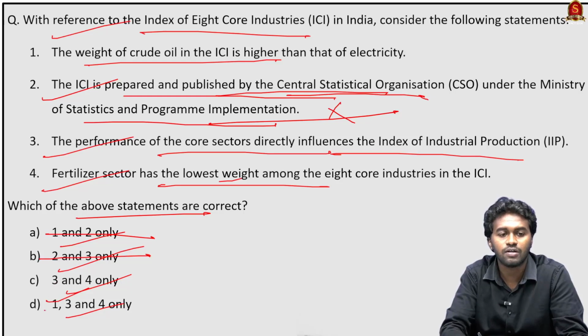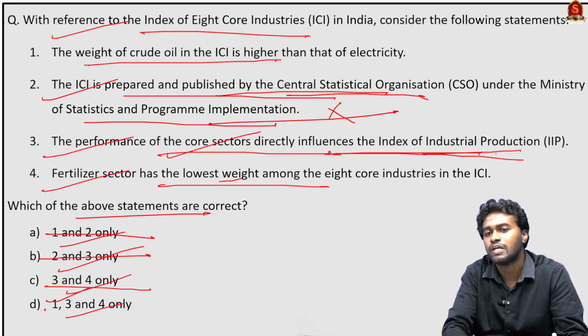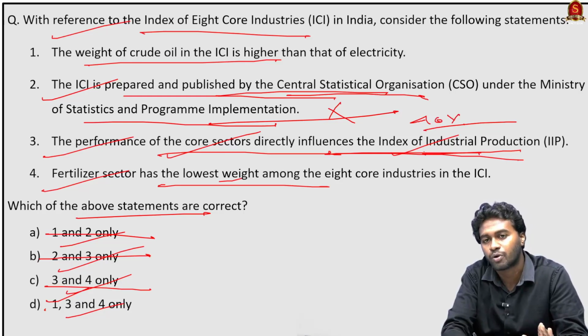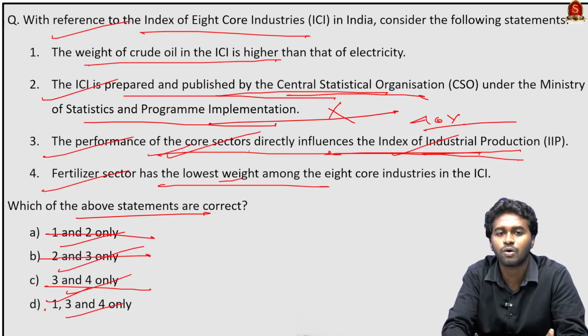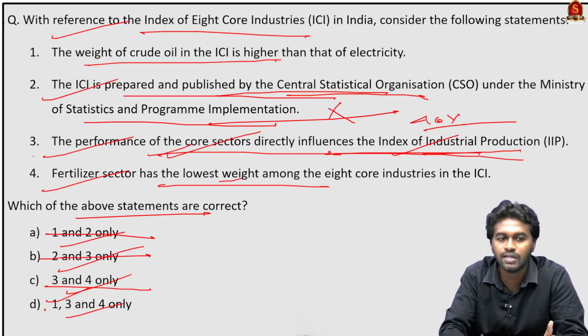Option C: statement 3, the performance of the core industries directly influences the Index of Industrial Production. The 8 core industries constitute around 40% of the Index of Industrial Production. Therefore, the performance of the core industries will directly influence the IIP. Statement 3 is correct.